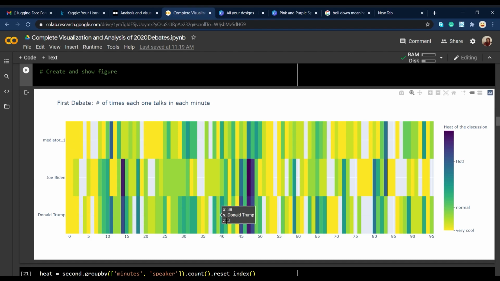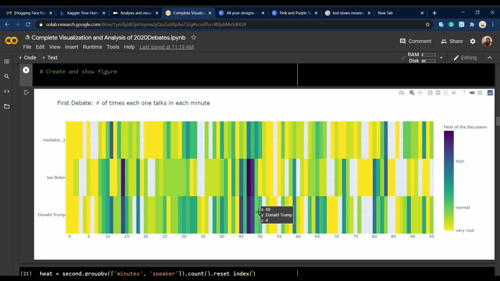The interesting thing about this plot is that, for example, in here, when Joe Biden, I'm sorry, tends to use more sentences than usual, like 14 sentences in just 1 minute, in that same minute Trump tries to prove his point. Interestingly, the mediator goes out of his usual way and tries to calm these two people down, and even starts firing at them to stop them from interrupting each other and making a mess.